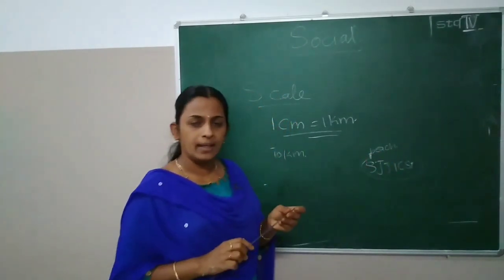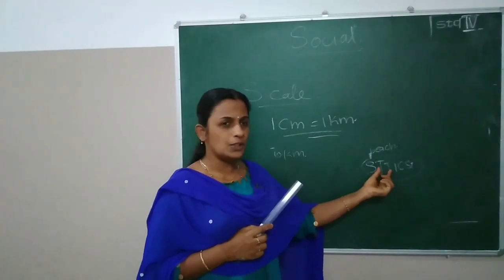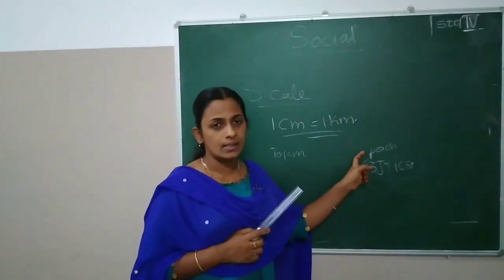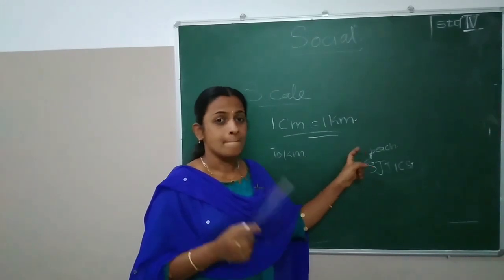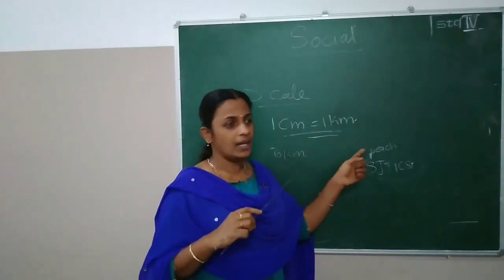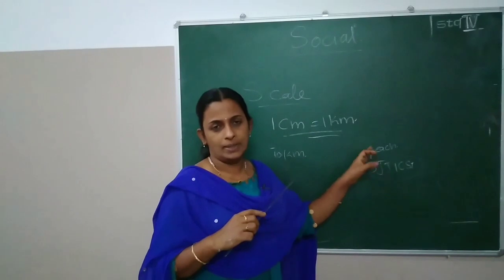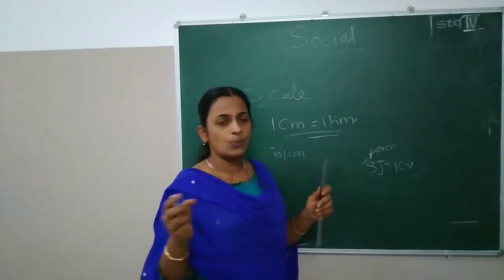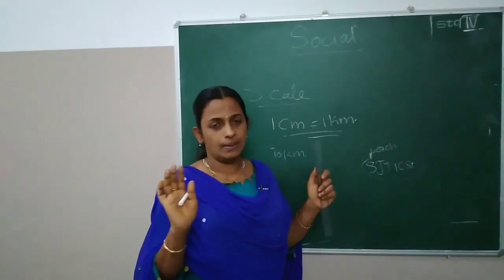Now what does it mean? From St. Joseph Junior, our school, to the beach, how many kilometers? Is it 1 centimeter only? Our scale means 1 centimeter is actually 1 kilometer. Got it? Yes. And the next one, our school to Mananchira Square.